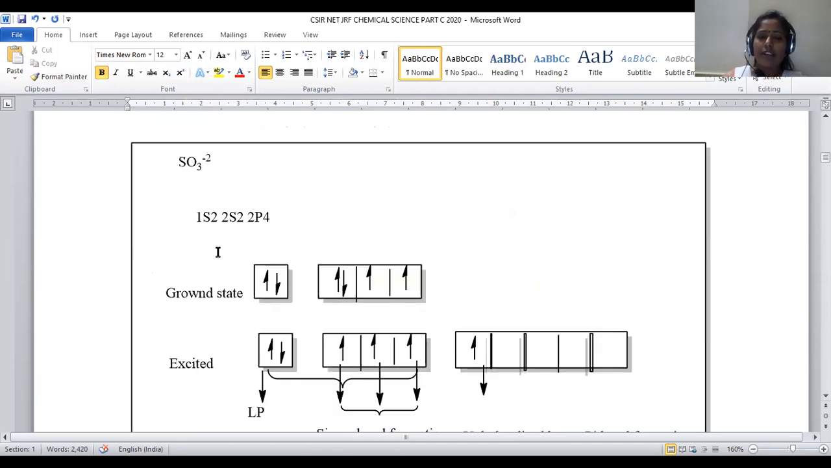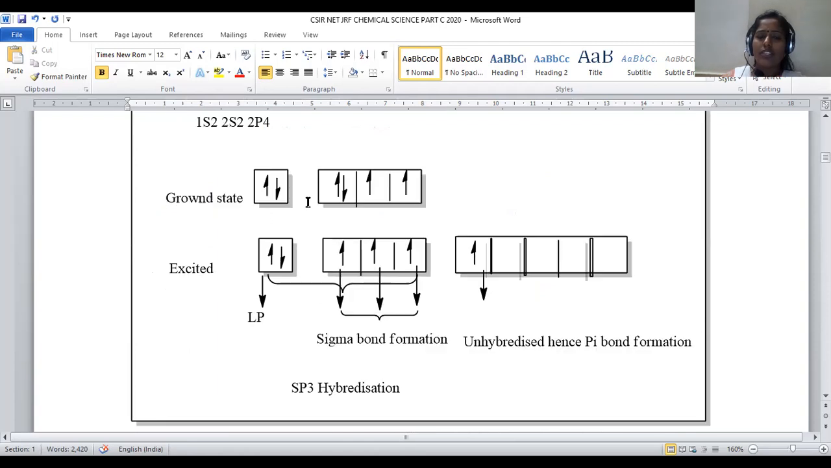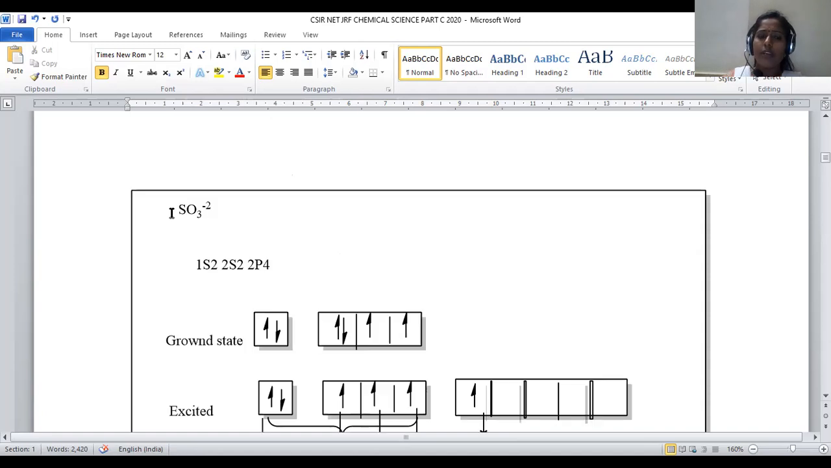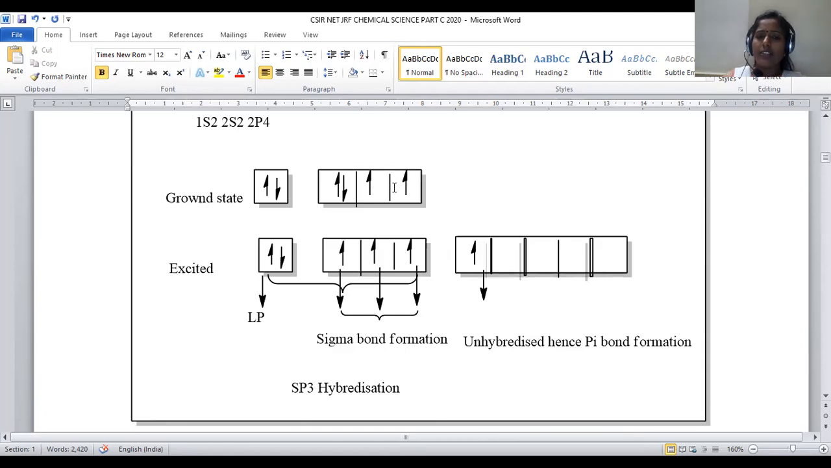And in case of the sulfite ion, the electronic configuration of sulfur will be 1s2, 2s2, 2p4. So under ground state conditions, the 2s2, 2p4 electron distribution will be in this manner. But how many bonds are required for us? 3 sigma bonds and 1 pi bond are required, which are not given by these two electrons. Hence, we have to excite one of the p electrons into an adjacent vacant d orbital.